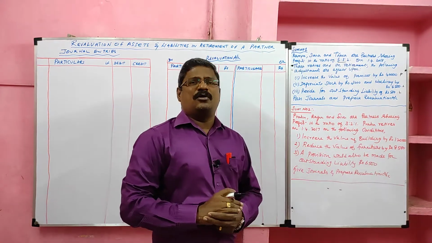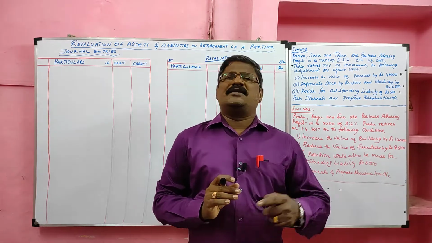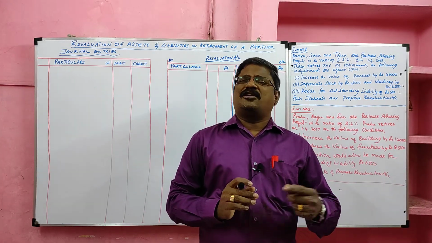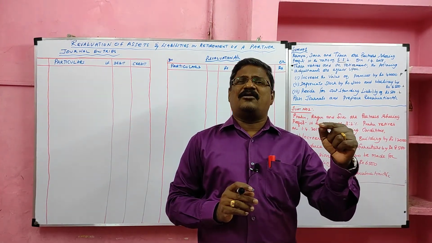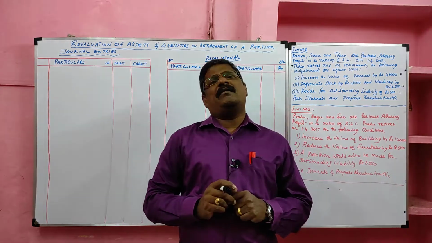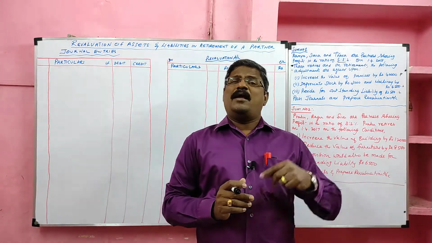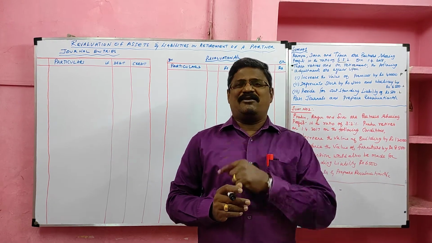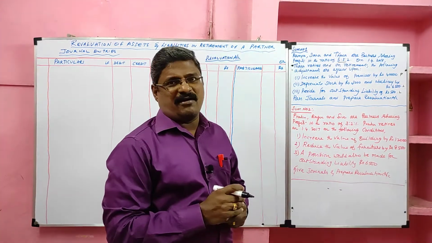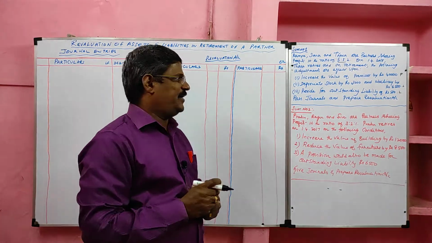Students, we should know two entries basically. One is the journal for revaluation loss items. Entry is revaluation account debit to loss items. Then profit item journal entry. Profit item account debit to revaluation. Now look at the board. I am going to record journal for loss items and profit item.